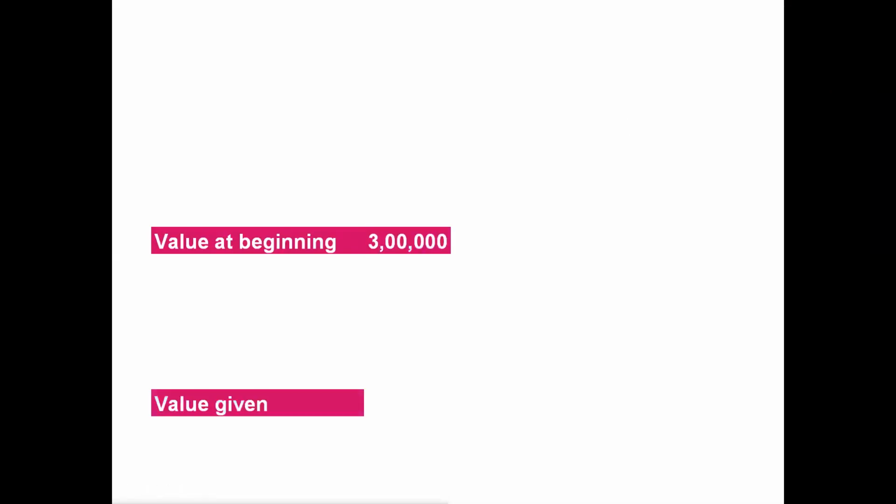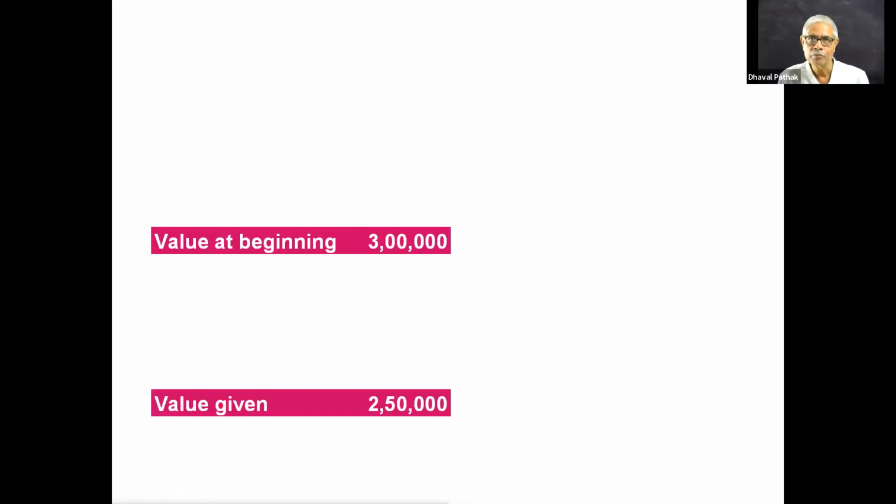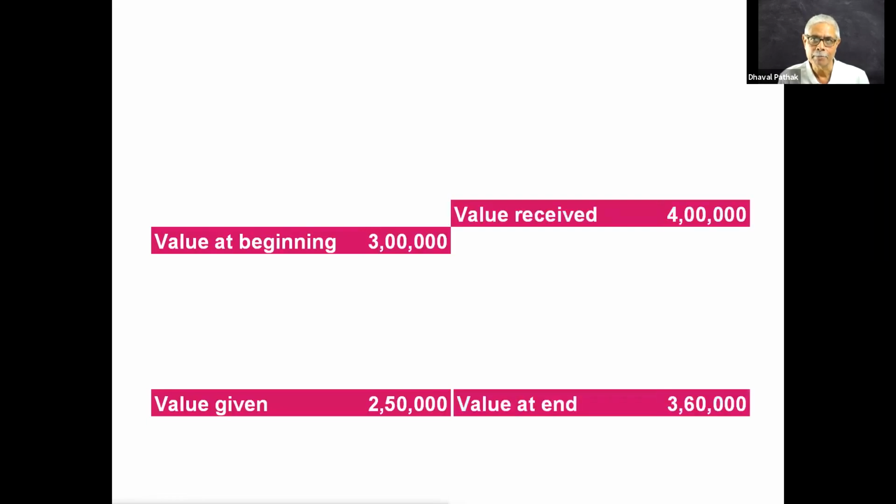This is what was presented to you in my last lecture on the screen. Value given at the beginning, 3 lakhs. Value given during the accounting period, 2,50,000.